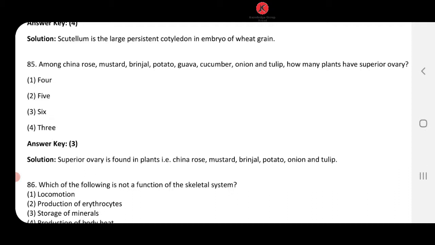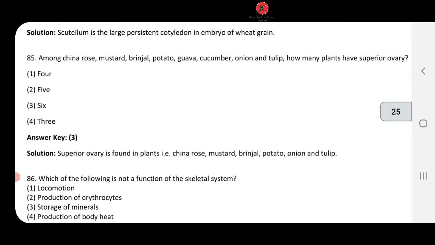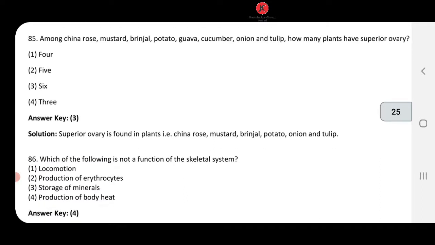Yes or no? Yes. तो कितने बोले मैंने? China rose, brinjal, okay, potato, mustard, then we are having onion and tulip, right? So total 6 हो गए. 6 is having superior ovary. Let's look out for the answer. So answer number 3 is going to come, that is 6.